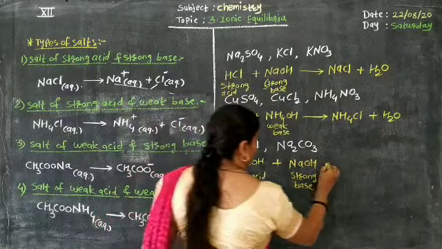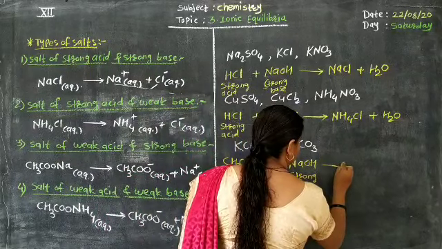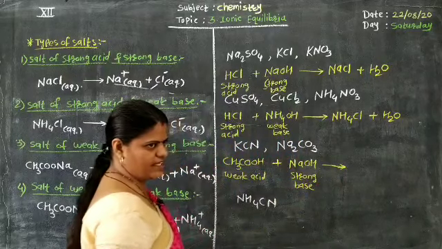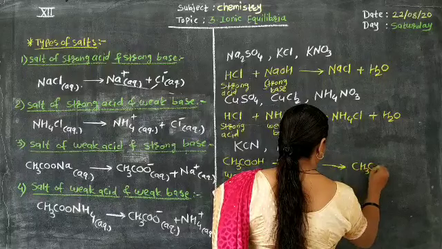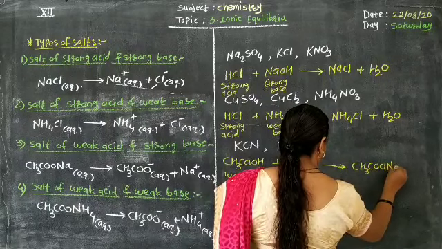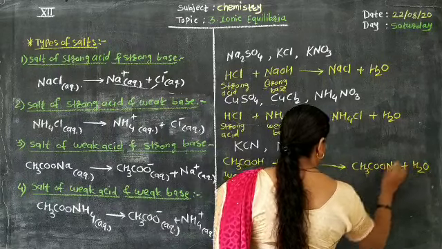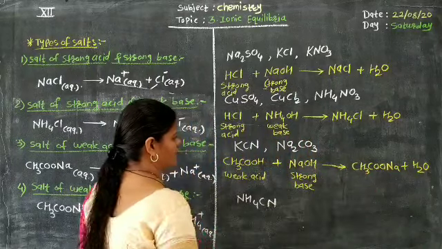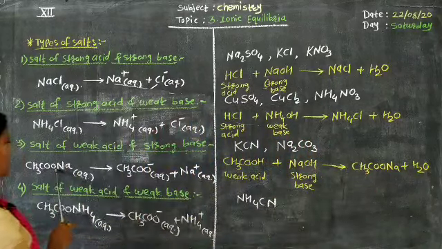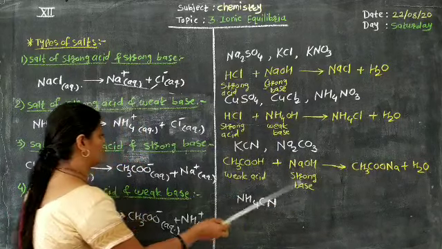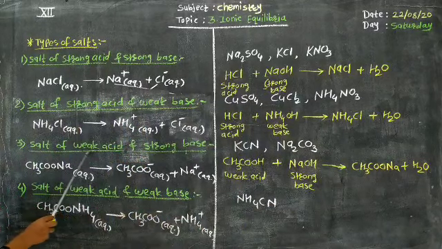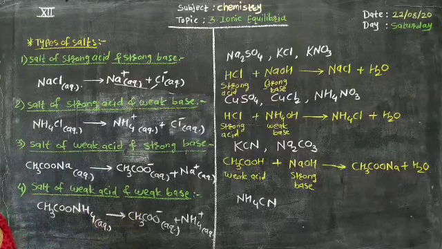Acid plus base, again formation of salt plus water, neutralization reaction, and therefore we get formation of CH3COONa plus H2O. Hence this salt CH3COONa is an example of weak acid and strong base. Hence it is known as salt of weak acid and strong base.